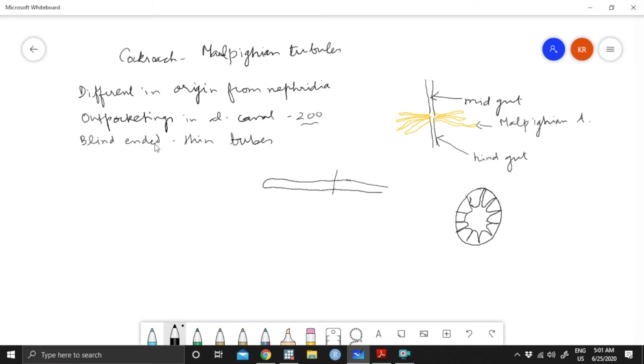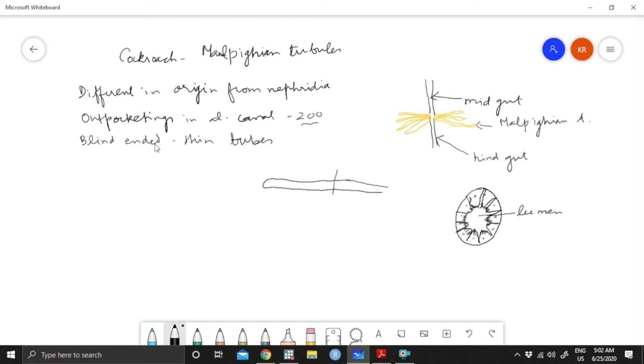At this end, these are extensions of the membrane which are called microvilli. In a light microscope it looks like a brush. All of them will have a nucleus. This is the lumen, that means space, and these are all the cells.